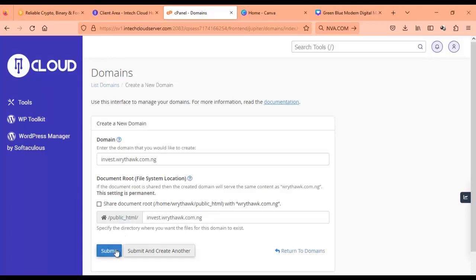So we submit. This I'm going to be creating also for the courier. So I'll create, and you see submit and create again. So I'll click on submit and create another. Okay, it said you must specify a subdomain.